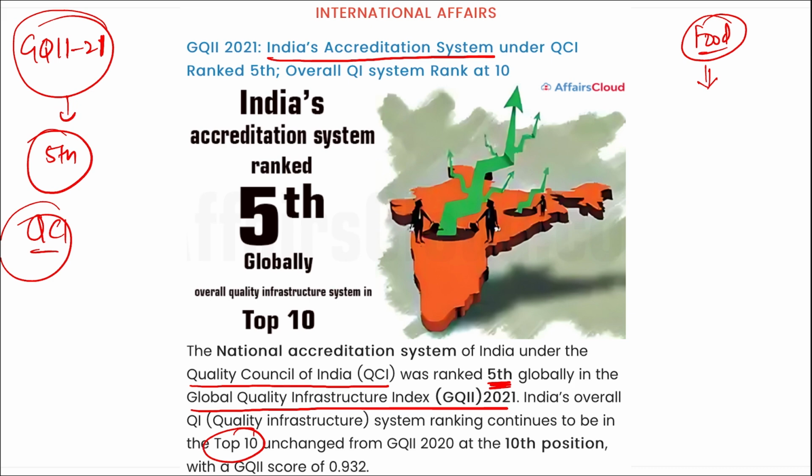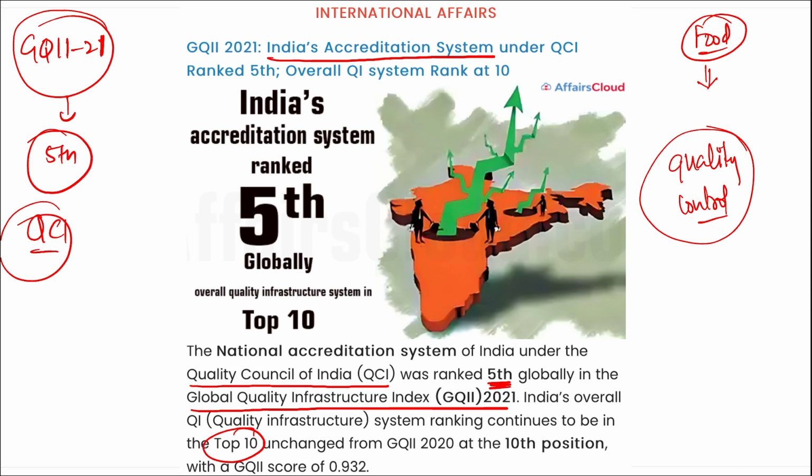Similarly, these are the things that an accreditation system has to maintain in order to check quality control. So basically we can say the accreditation system is a system to provide quality control. That means whatever things, services or products we are delivering, they should be of good quality. It should be of acceptable levels of quality.